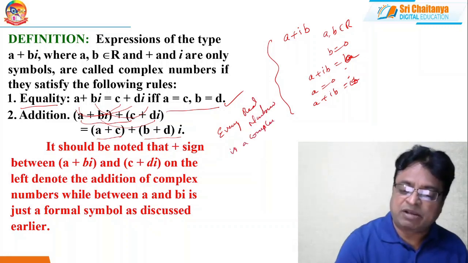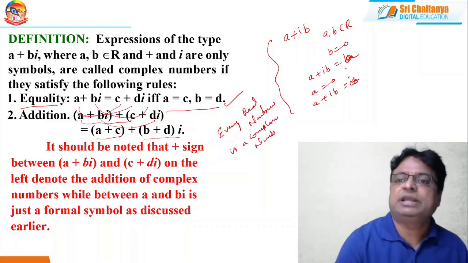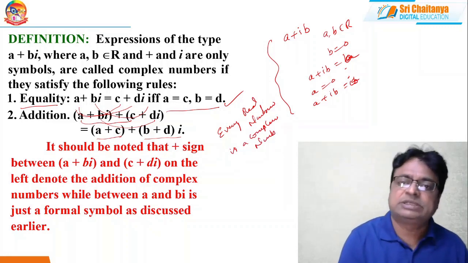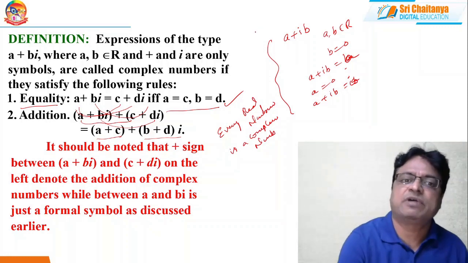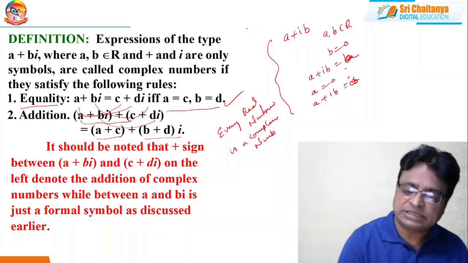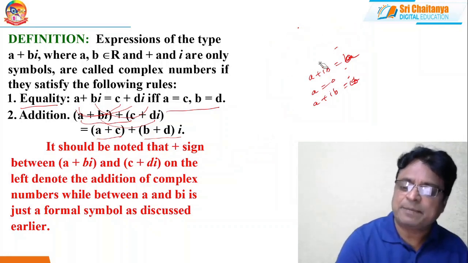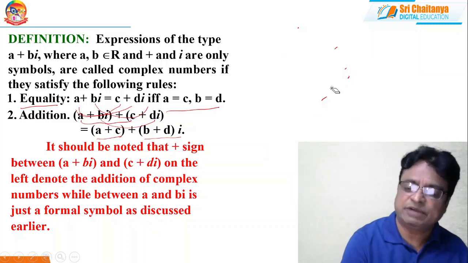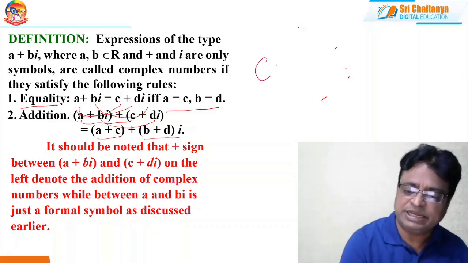And every complex number need not be a real number. So this is the relation between the set of real numbers and the set of complex numbers. The set of complex numbers is in general denoted with capital C. That means C equals the set of all numbers of the form a plus ib such that a, b are real numbers,